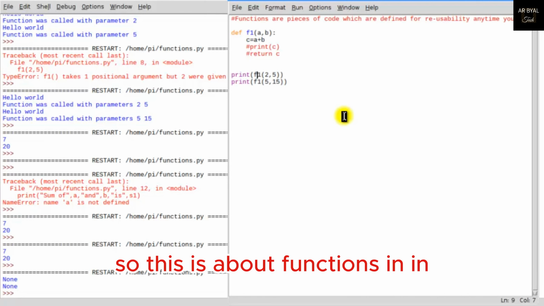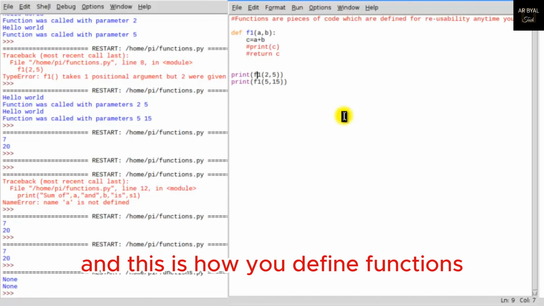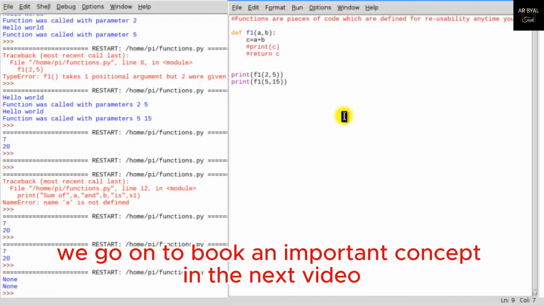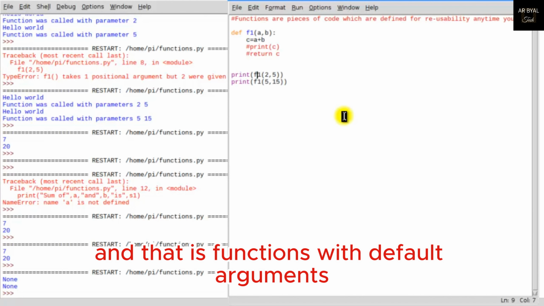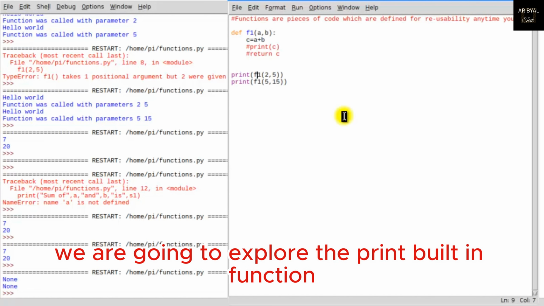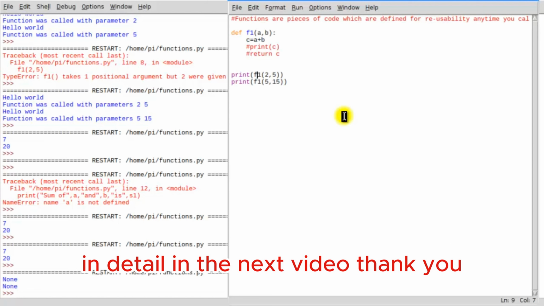Alright, so this is about functions and this is how you define functions and how you return from a function. We go on to an important concept in the next video, and that is functions with default arguments and keyword arguments, and also we are going to explore the print built-in function in detail in the next video.